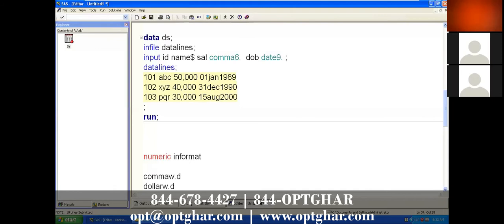Sometimes when you get an issue, we need to use some informats. Suppose for a character informat, we specify it after the variable only, right? So it is also after the variable only. It should be like this. You got it? Yes.